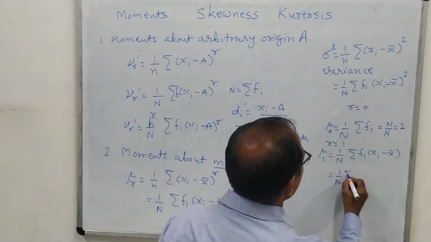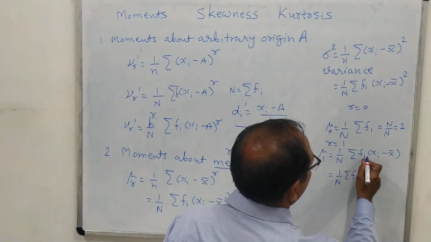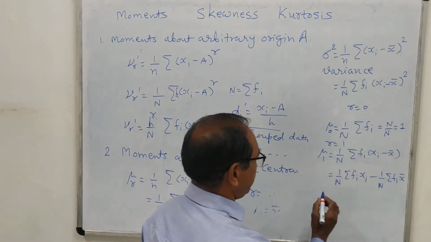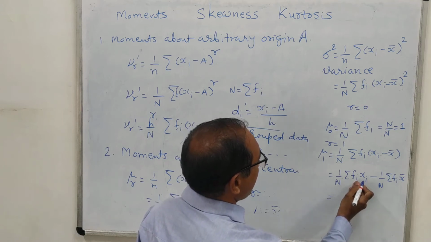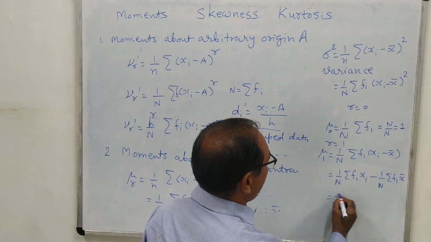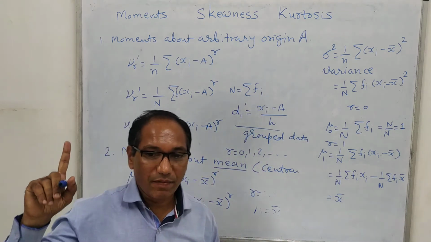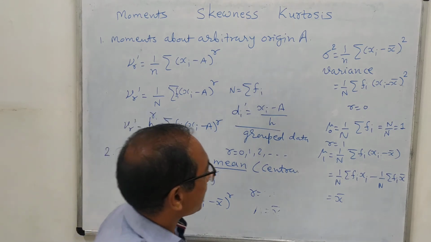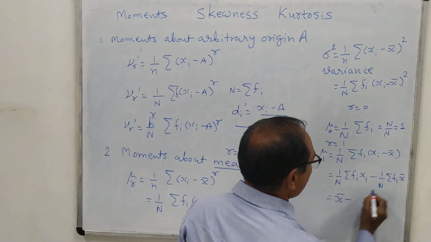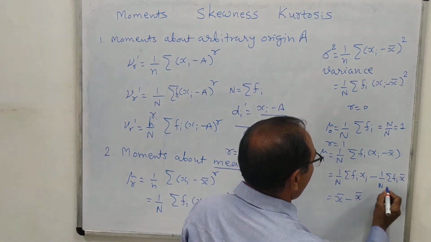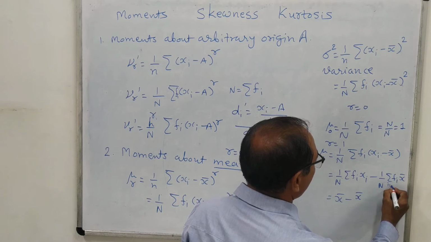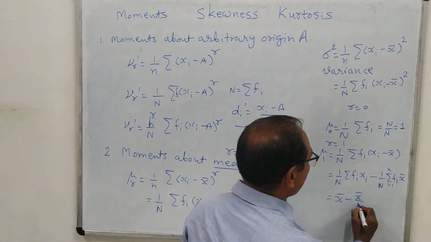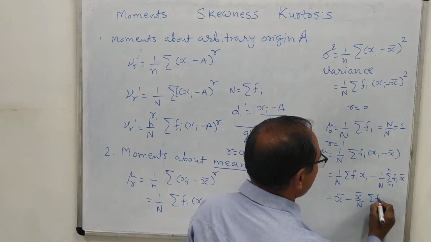This is nothing but sigma fi xi minus 1 upon n sigma fi into x bar. But here we can see that sigma fi xi upon n is nothing but the mean itself. When we saw the formula for mean, we observed that x bar equal to sigma fi xi upon n for simple frequency distribution. Here x bar is independent of i, so x bar we can take common, and it is nothing but sigma fi.